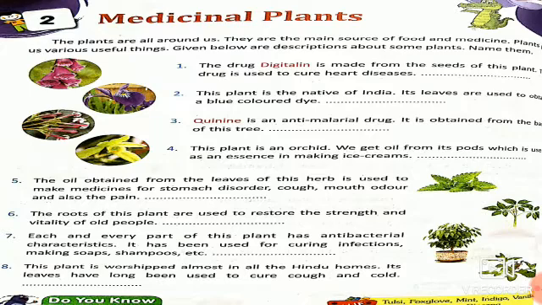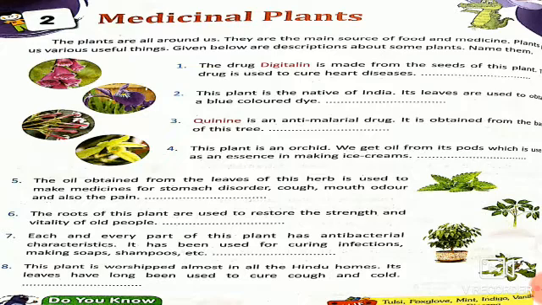Next one: each and every part of this plant has antibacterial characteristics. It has been used for curing infections, making soaps, shampoos, etc. So the answer is neem. You all know about the neem tree, no? The neem tree is everywhere in Tamil Nadu. It is used for its antibacterial characteristics, for curing infections and making soaps, shampoo, etc.